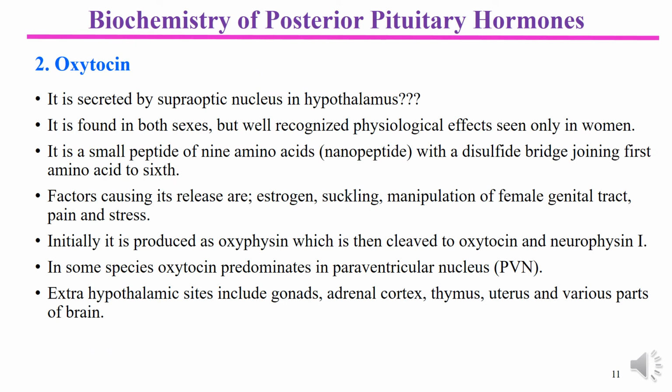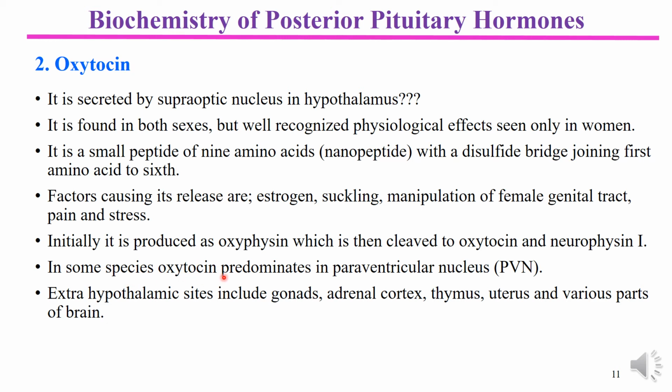Now the next hormone of the posterior pituitary is oxytocin. Oxytocin is another hormone of the posterior pituitary, and it is secreted by the supraoptic nucleus. But some authorities and researchers claim that it is also synthesized and secreted by the paraventricular nucleus, especially in certain species.